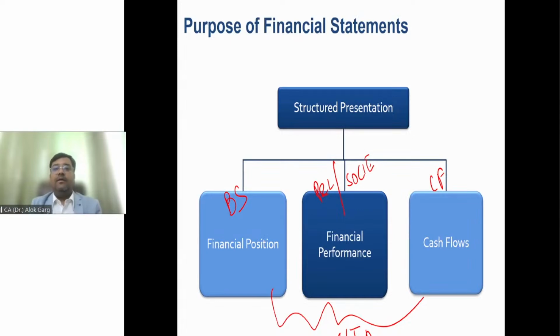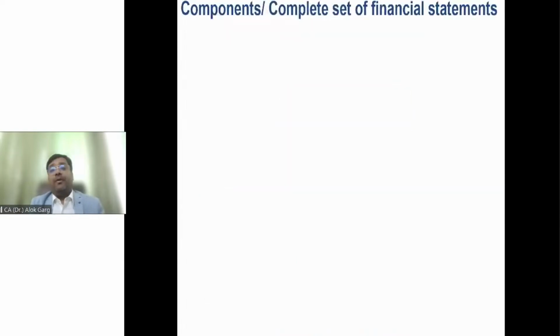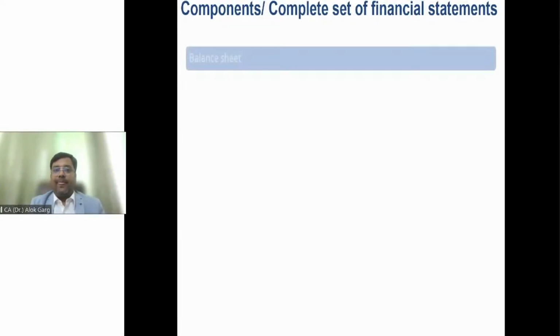Yeah. Now let's discuss a very important aspect, the component or complete set of financial statements. This part we have discussed, that the first one is the balance sheet, right? And how this Ind AS balance sheet is different from the AS balance sheet. The AS balance sheet will start with equity, then non-current liability, then current liability, then non-current asset, then current asset.